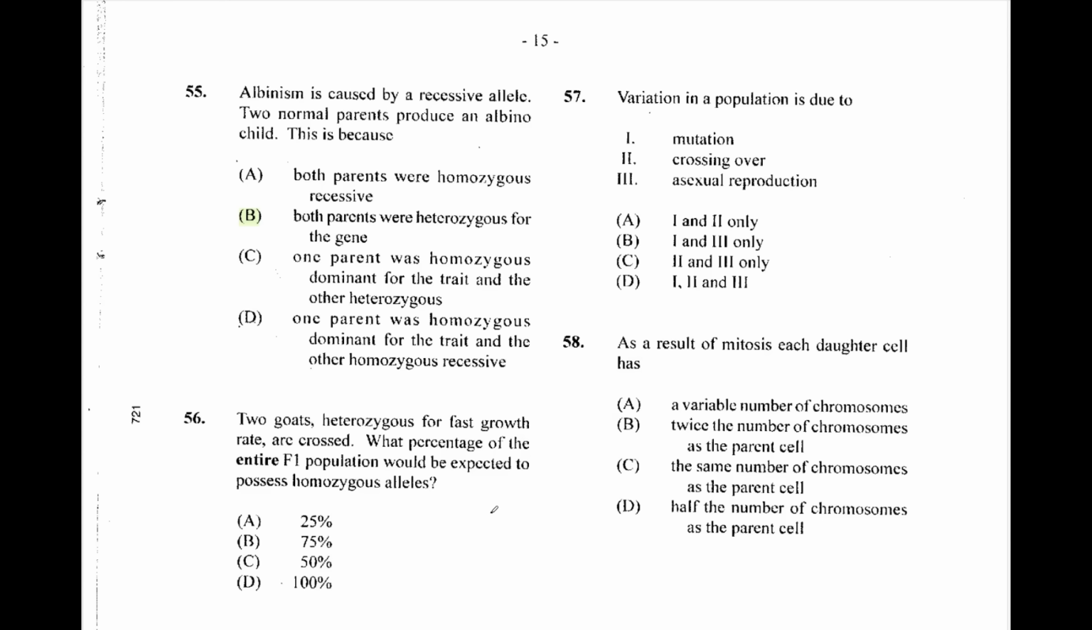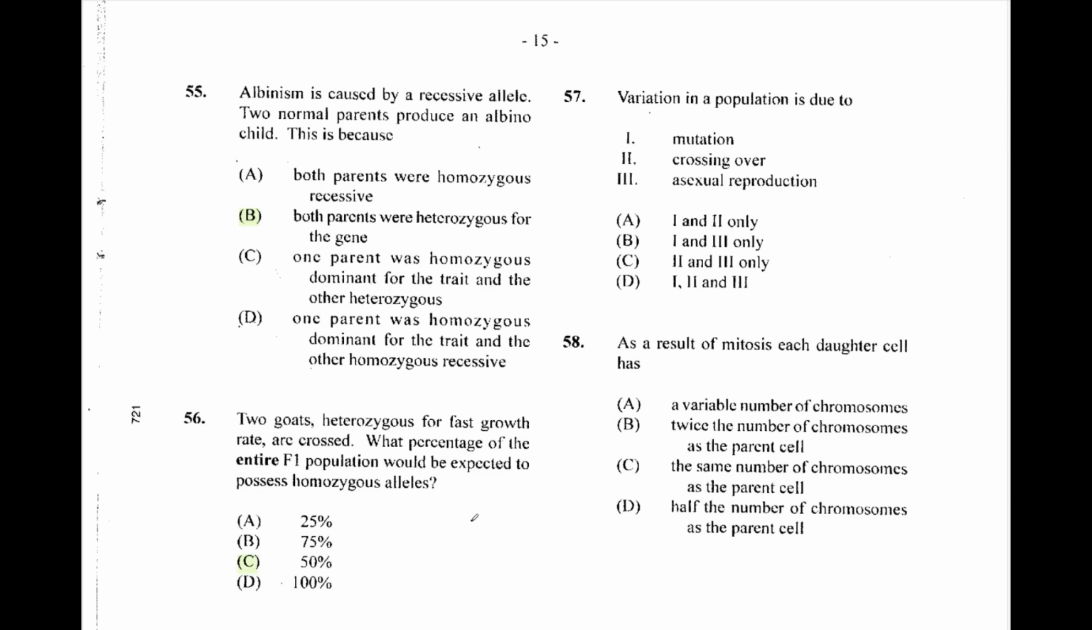Question 56. Two goats heterozygous for fast growth rate cross. What percentage of the entire F1 population would be expected to possess homozygous alleles? Homozygous alleles meaning the two alleles are the same. So they could be homozygous dominant or homozygous recessive. And with a heterozygous cross, it means it's 50%. So the answer is C for question 56.